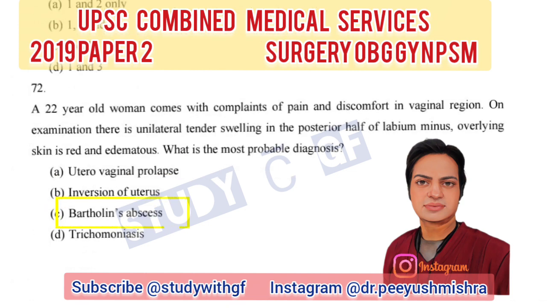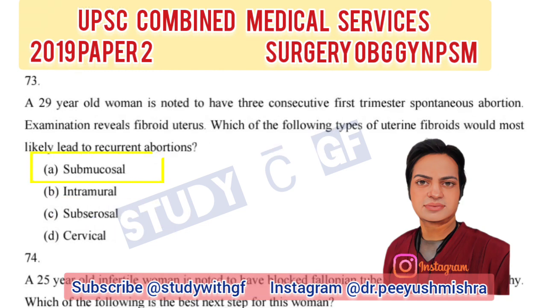A 22-year-old woman comes with complaints of pain and discomfort in vaginal region. On examination, there is unilateral tender swelling in the posterior half of labium minus. Overlying skin is red and edematous. What is the most probable diagnosis? Bartholin's abscess. A 29-year-old woman is noted to have 3 consecutive first trimester spontaneous abortion.